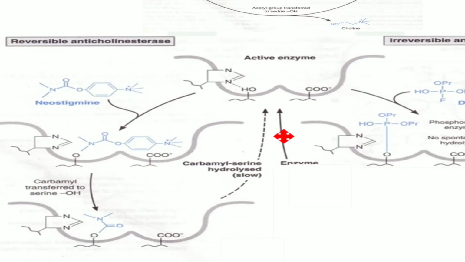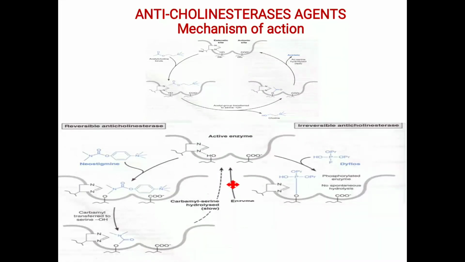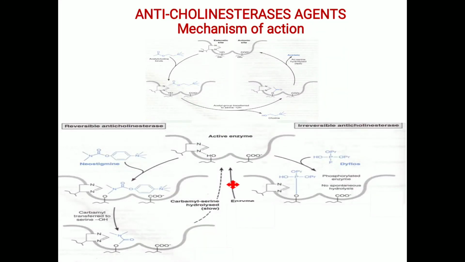So even that drug is also metabolized by the enzyme. Now after the 20 to 30 minutes, once that drug which is bound to the enzyme is catalyzed or hydrolyzed or metabolized by the enzyme, now the enzyme will be free. Now you can see, the enzyme is free. Once that enzyme is free, now it can attack acetylcholine.